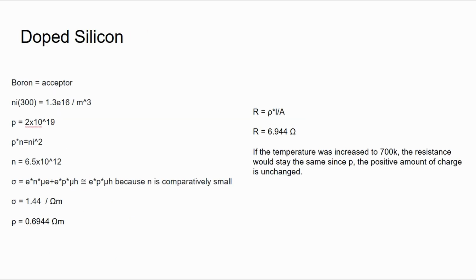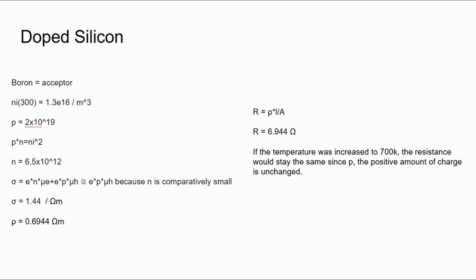Next, we are doping silicon with 2 times 10 to the 19th per centimeter cubed boron atoms. We have to find the values for N and P at 300 Kelvin, the electrical conductivity, and the resistance along the length of a silicon resistor that is 1 millimeter squared wide and 1 centimeter long. Also, the resistance if the temperature was increased to 700 Kelvin.